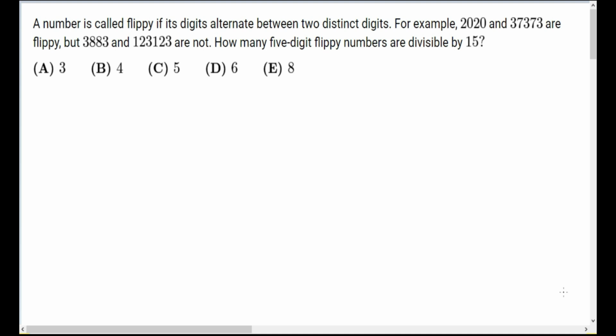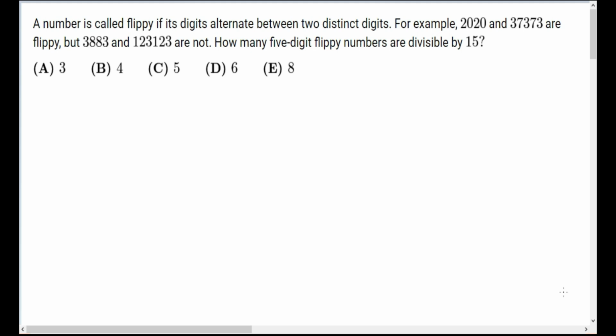If you are preparing for the AMC exam, the American Mathematics Competition 8, this problem is for you, and for other Olympiads also. A number is called flippy if the digits alternate between two distinct digits, like 2020.